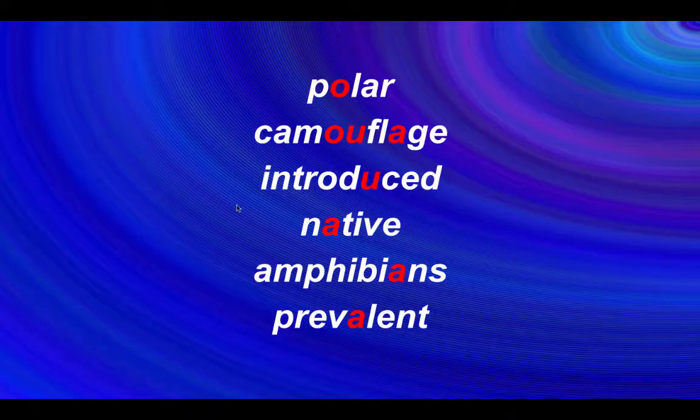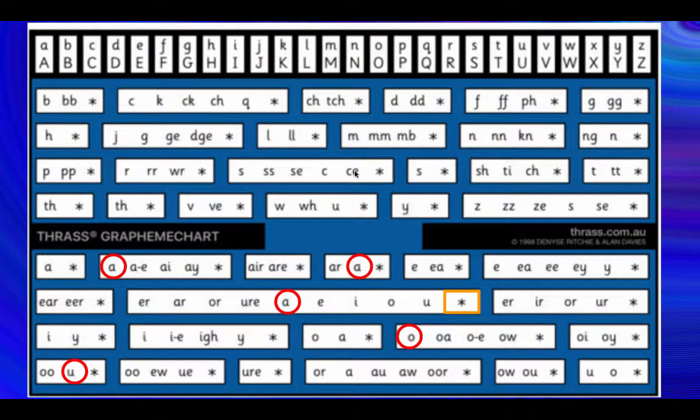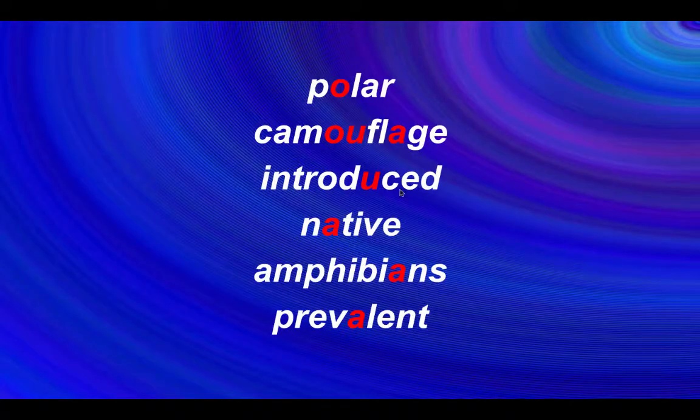Now this seems to be a schwa sound, doesn't it? Camouflage. Have a look. It's not listed. O-U as a schwa sound. So guess what? We've found a GCA. If you've got a THRASS chart in your book, you might want to add O-U to the schwa box. It also makes an ar sound. Camouflage.